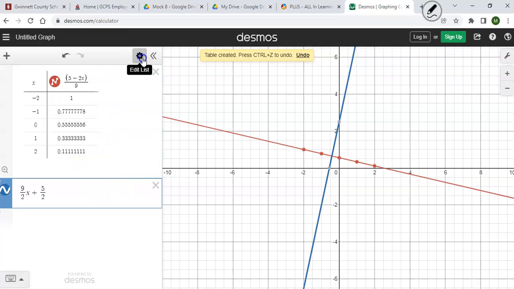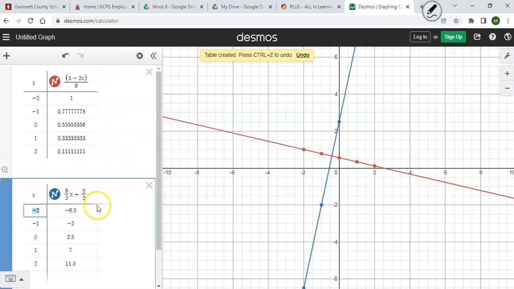So I can look at both of these tables and compare my values. At -2, I'm at 1. So that means at 1, I should be at -2, right? Is that the case? Sorry, at -2, I was at 1. So at 1, I should be at 2. Am I? No. So, okay, we did check out one value.